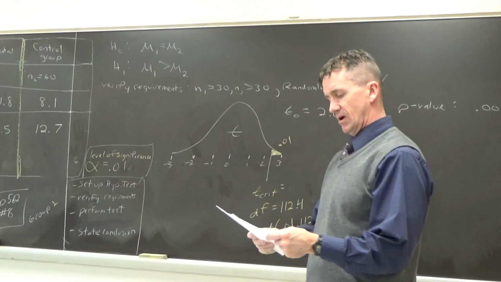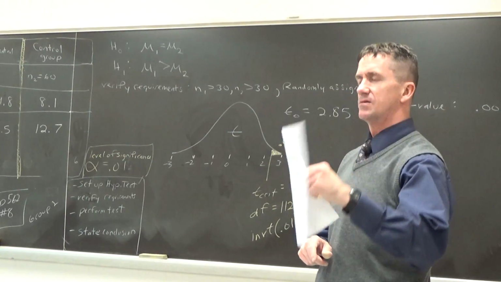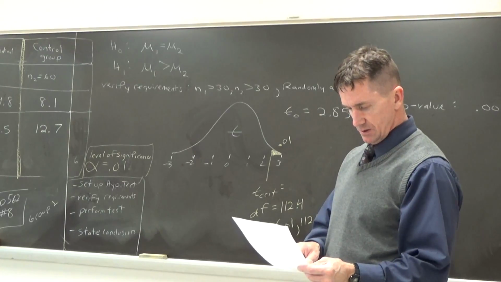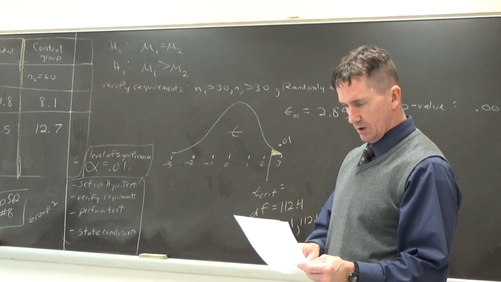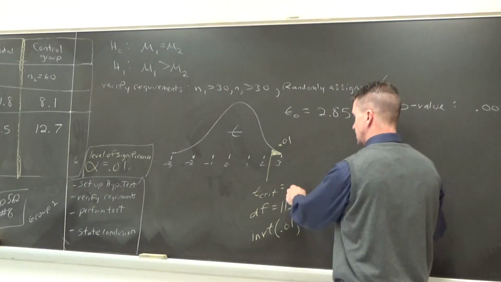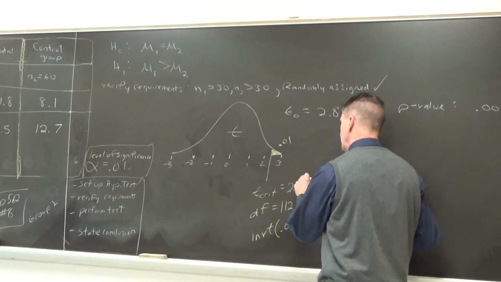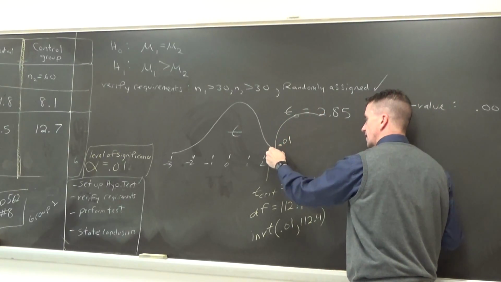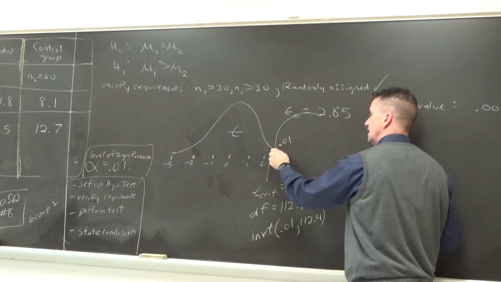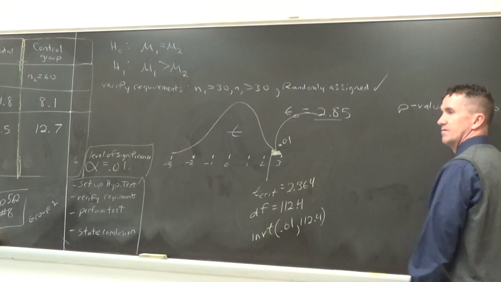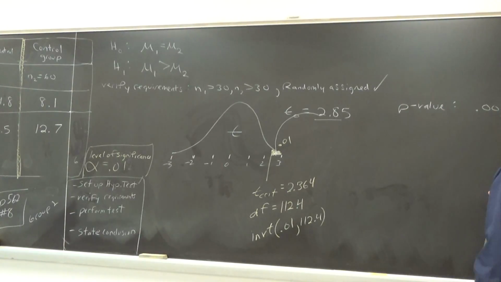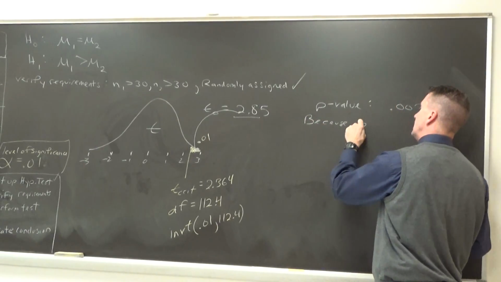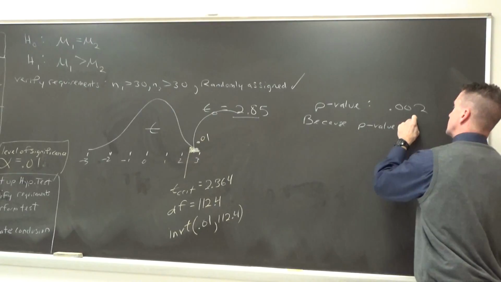I want 100. What's the closest to 112 on this table? 100. Check out the 0.01. 2.364. 2.364 is the t-crit from the table. I mean, it was close, everyone, but this is in here. There it is. It's in the region. This p-value is lower than the alpha level, because the p-value is lower than the alpha level.